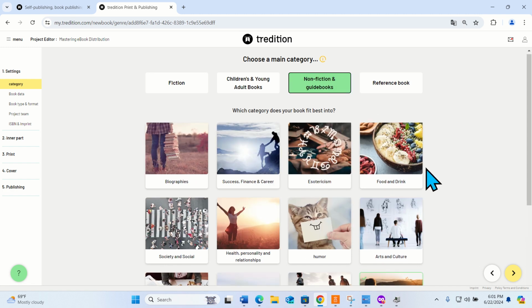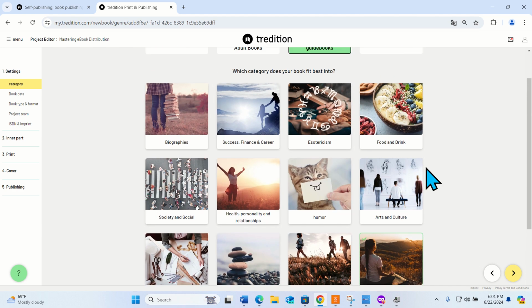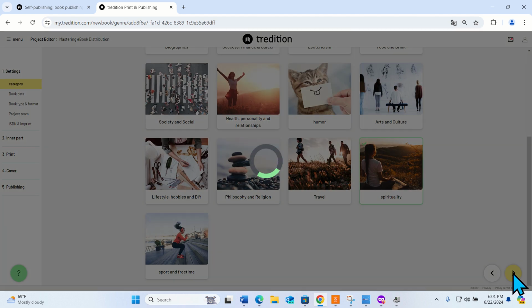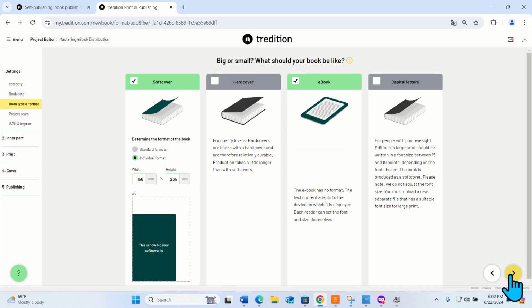You have to see where your book falls. I believe my book falls in career and finance, so I selected that. After that, you have to click next. You have to write your book title, also the book series, and which number it is in the series. As I'm making a series on book distribution, this is the first one, so I click this.